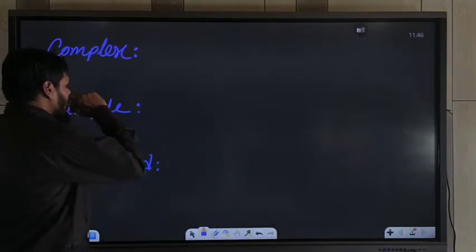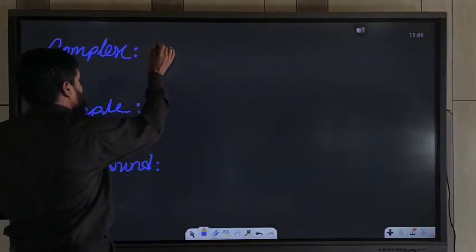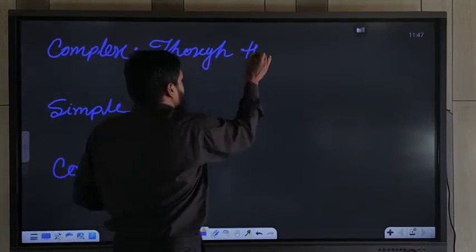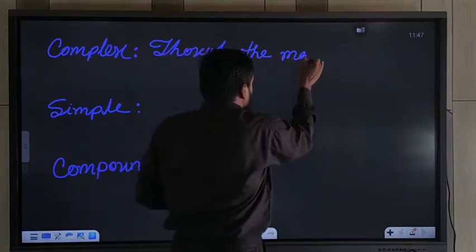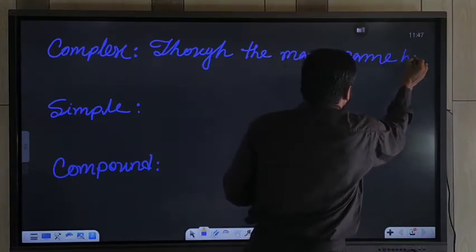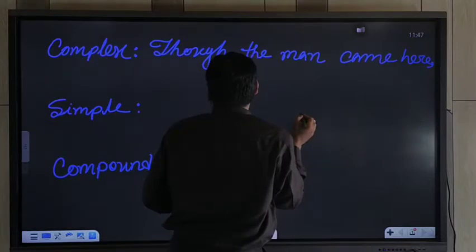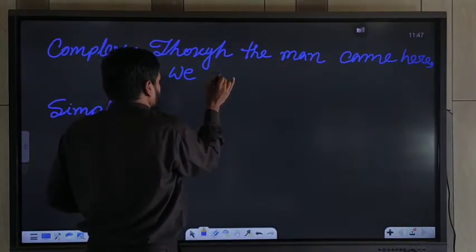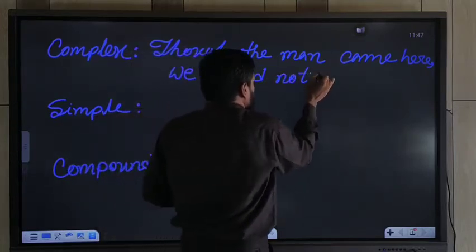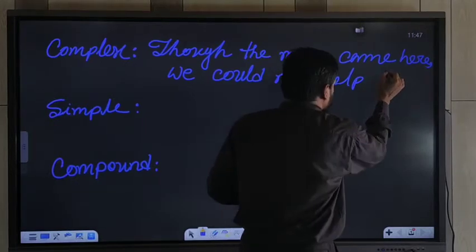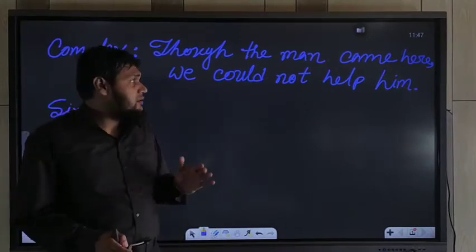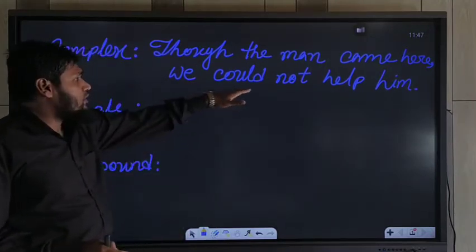Another example. Though the man came here, we could not help him.